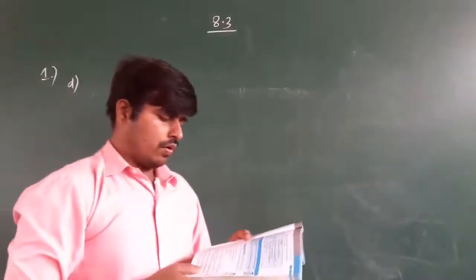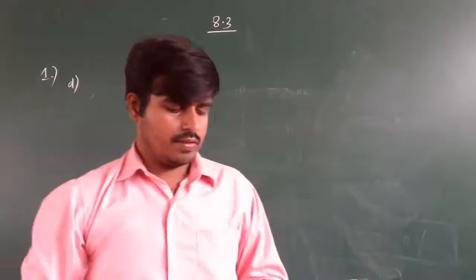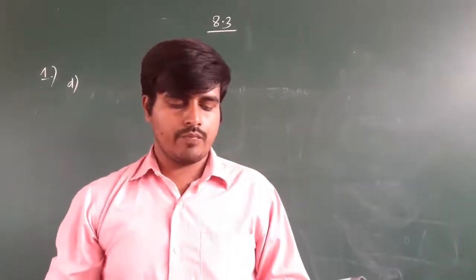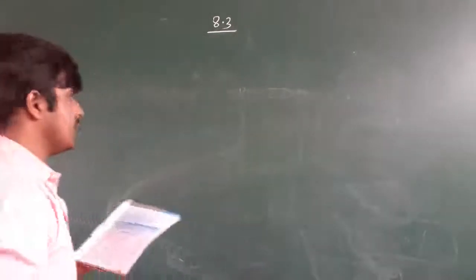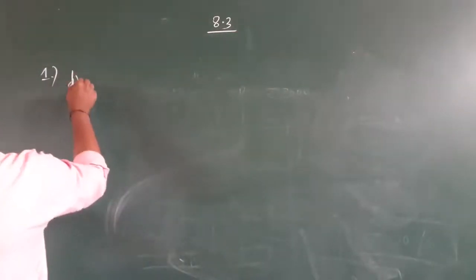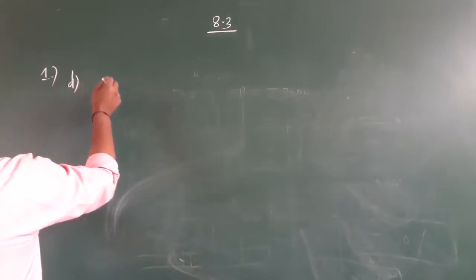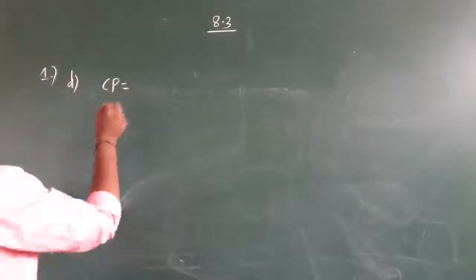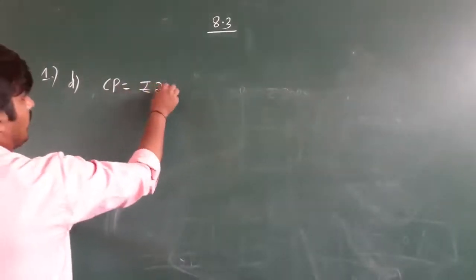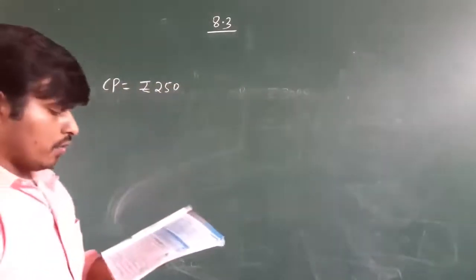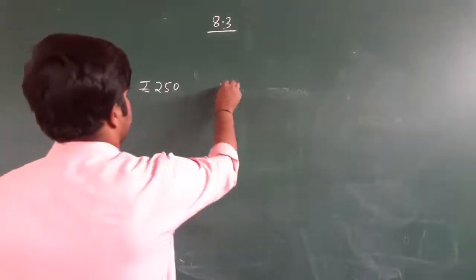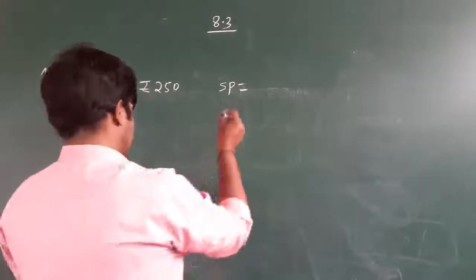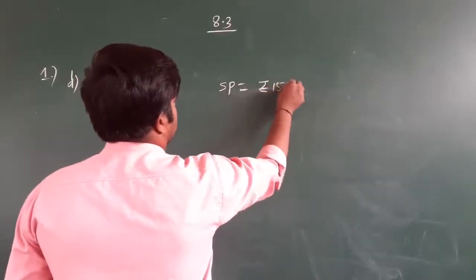A skirt bought for rupees 250 and sold at rupees 150. Bought means what here? Again CP. Bought for rupees means CP. A skirt bought for rupees 250 means CP becomes 250. And sold at rupees 150 means SP, selling price, becomes rupees 150.